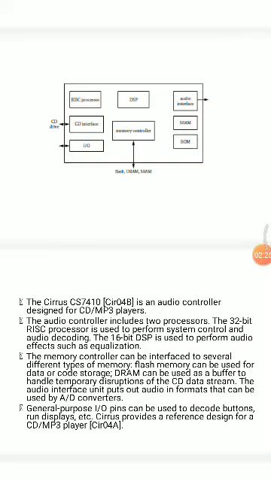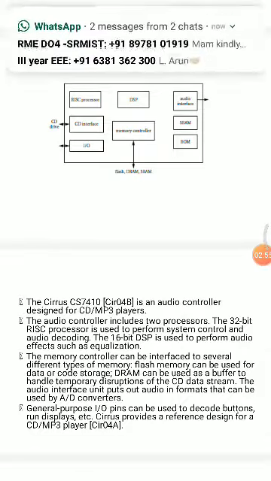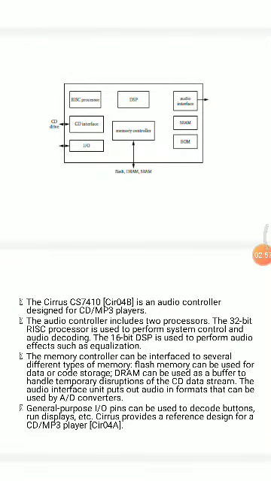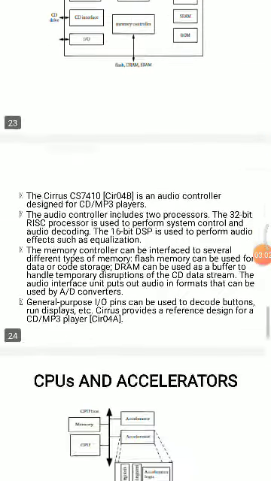The memory controller can be interfaced to several different types of memory. Flash memory can be used for data and for code. The DRAM can be used as a buffer to handle the temporary storage of the CD data streams. The audio interface unit outputs the audio in formats that can be used by the AD converters. General purpose IO pins can be used to decode the buttons and drive the displays, etc. Cirrus provides the reference design for CD and MP3 players.